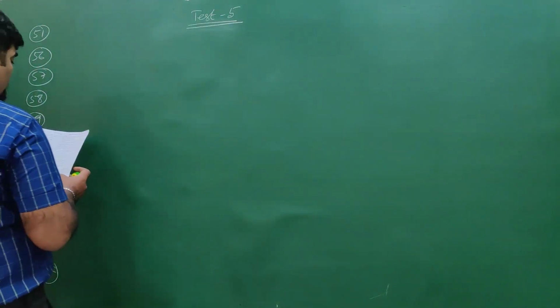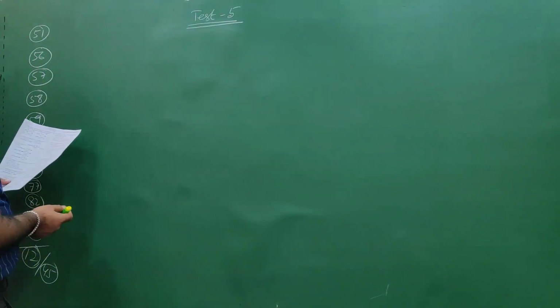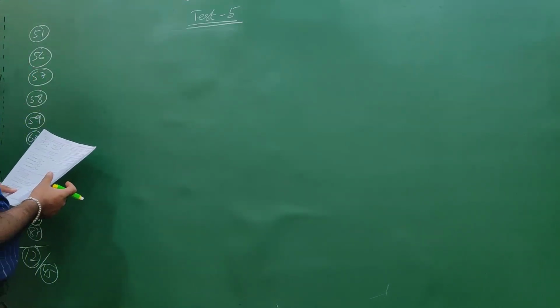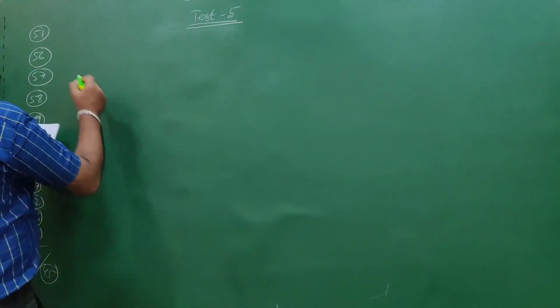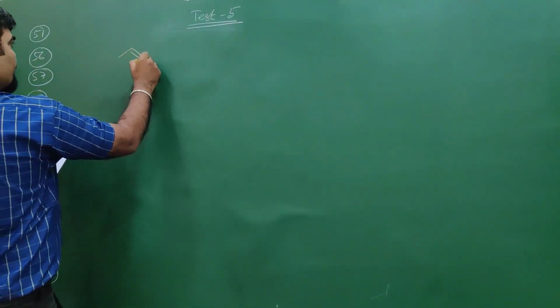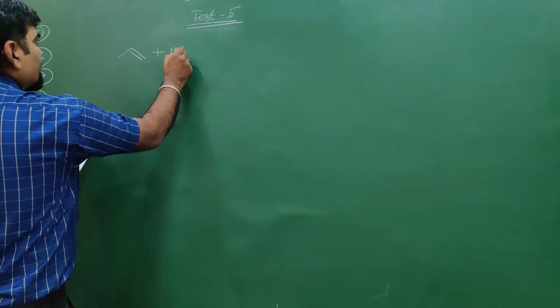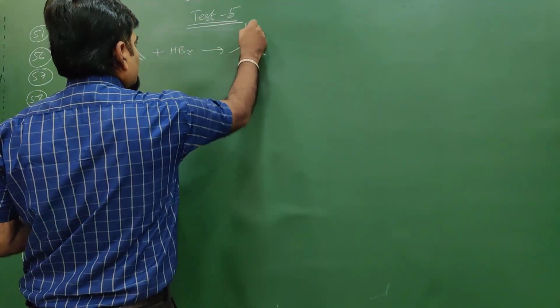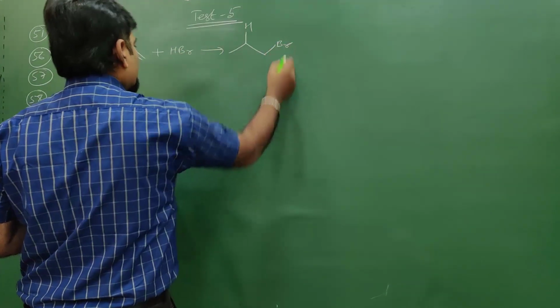Question number 51. In presence of peroxide, hydrogen chloride and hydrogen iodide do not give anti-Markovnikov addition to alkene, because... For anti-Markovnikov addition to alkene, only HBr is able to do the reaction and forms the corresponding anti-Markovnikov product.